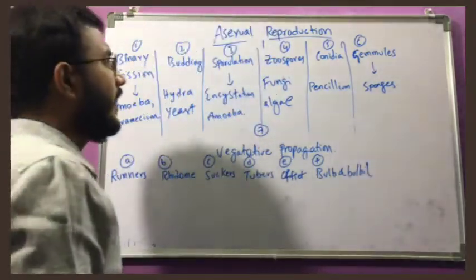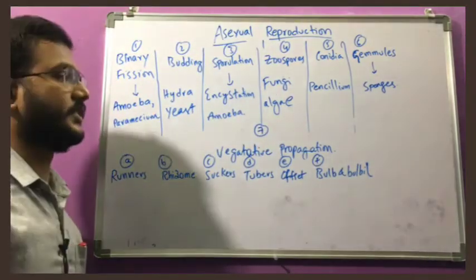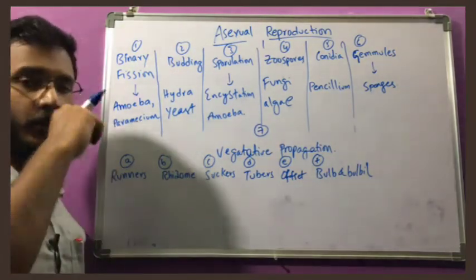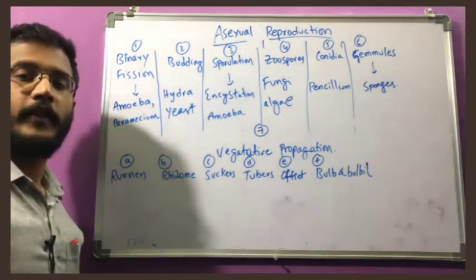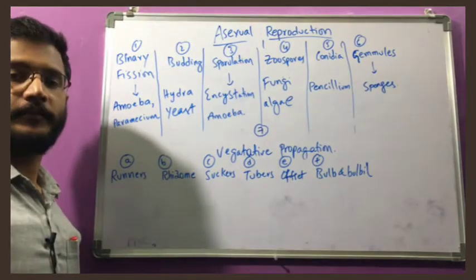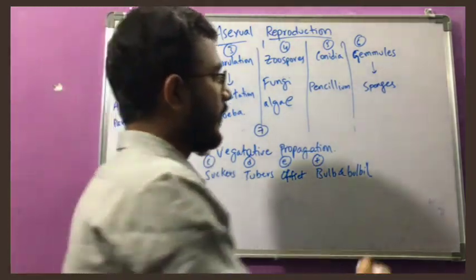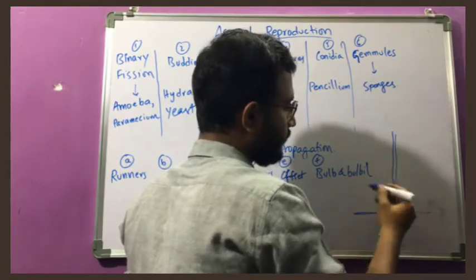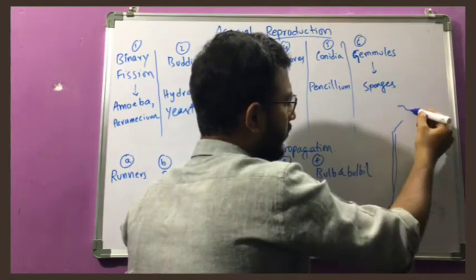So this is mainly about the different types of asexual reproduction. And now come to vegetative propagation. What is vegetative propagation? First, what is a vegetative part? See here, for example, these are higher plants. For example, this is the plant, and finally this is the flower.